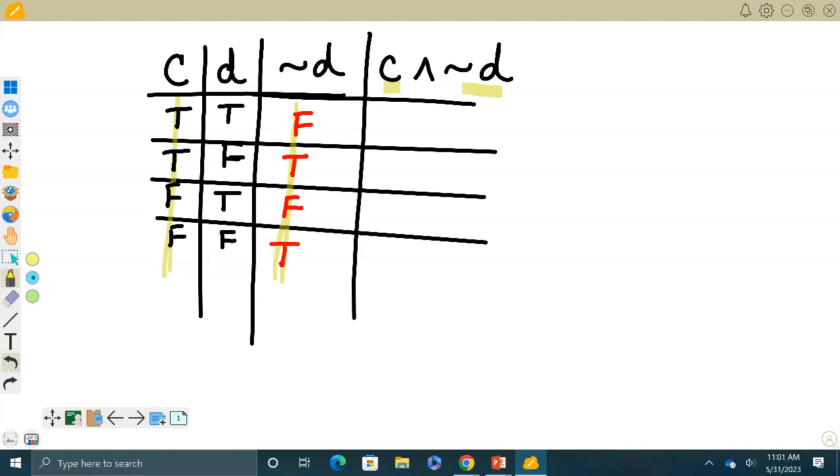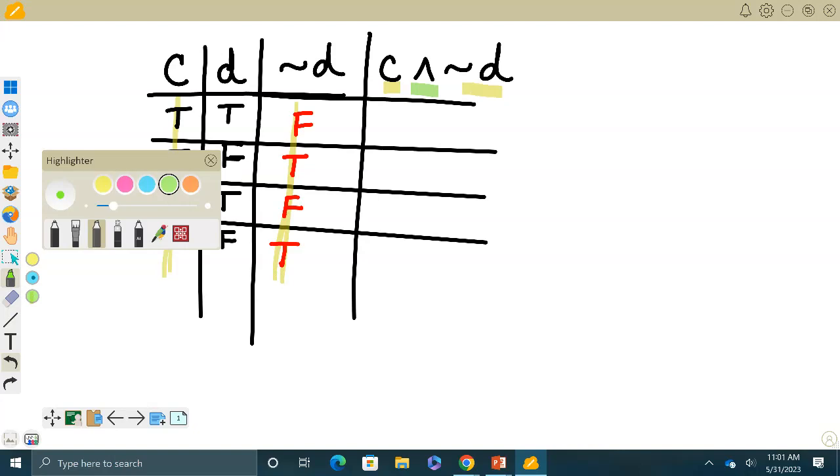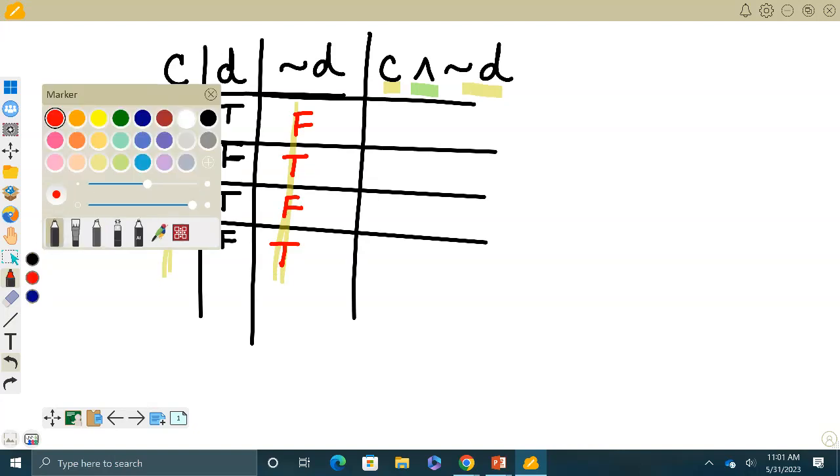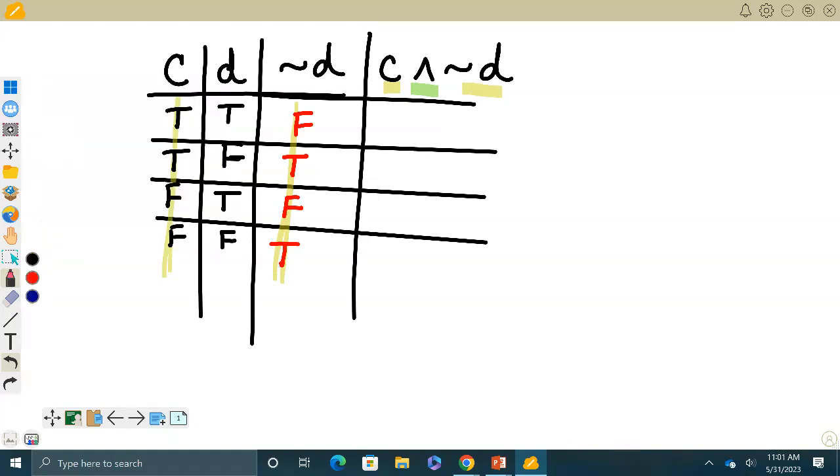But I want to combine it with and. All right, I'm going to use a different color. So if I combine it with and, let's go back to our rule sheet. When it says and, it needs to have what? Two. If it's and, it has to have two truths, correct? So I'm going to look at my two highlights. I'm going to look for my two T's.